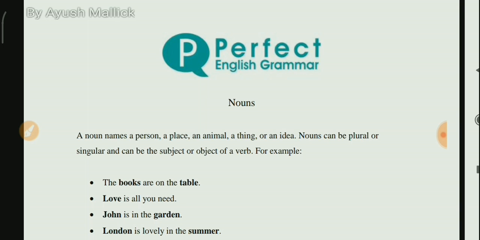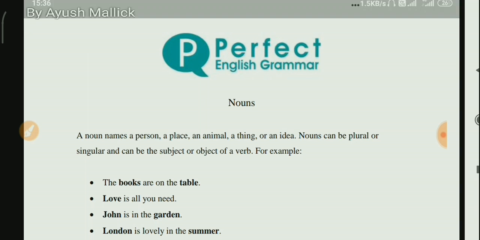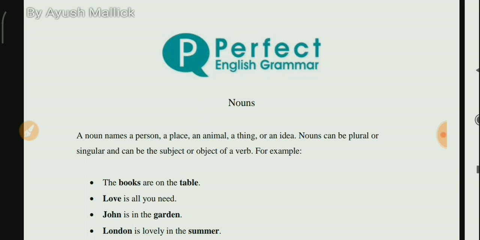As you know, a noun names a person, a place or thing, or an idea. So a noun can be anything. A noun is just a name. Let's say we have names for everything. Just to convey the information we have in our mind, we have put a name on everything, so that we can communicate these things with another person.